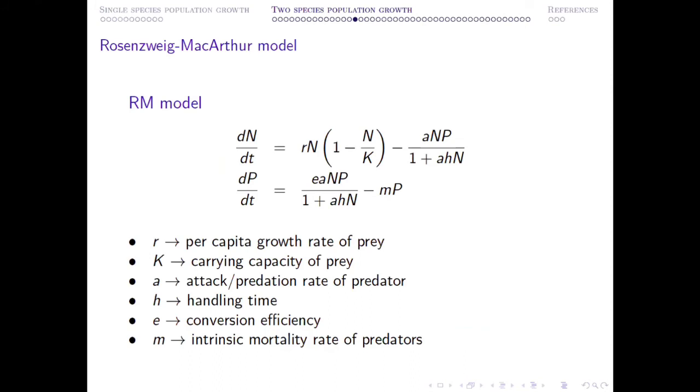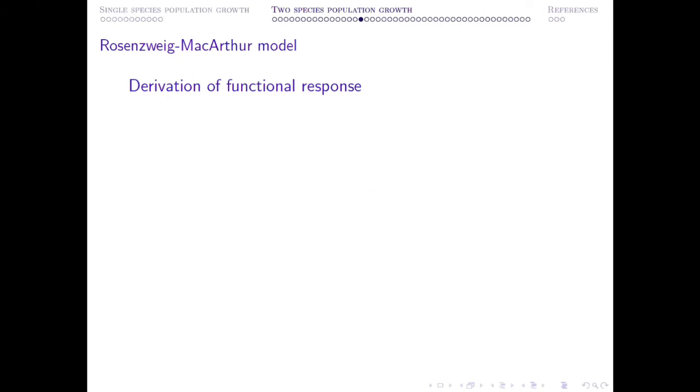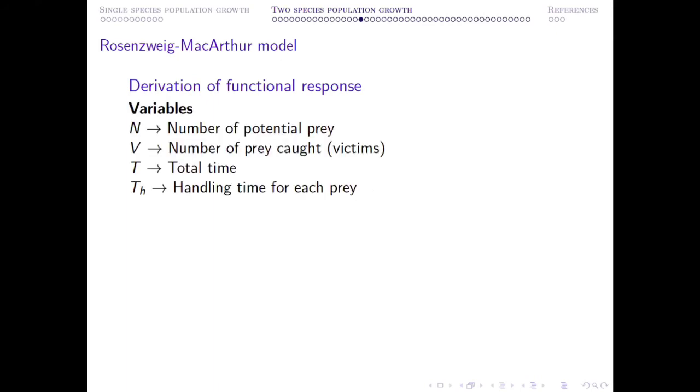Now, quickly, I can give you an idea of how this kind of functional form can be derived, because most of the time in different books they mention that, okay, the Rosenzweig-MacArthur model considers this type of functional response. But the question is from where this functional form has been derived. That is the most important point. The idea is that you can think N is the number of potential prey, V is the number of victims. So that means how many prey are killed or caught by the predator within a total time period T.